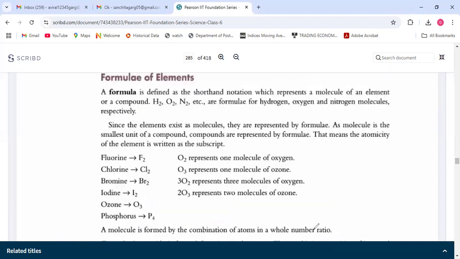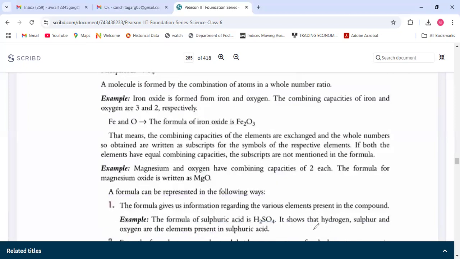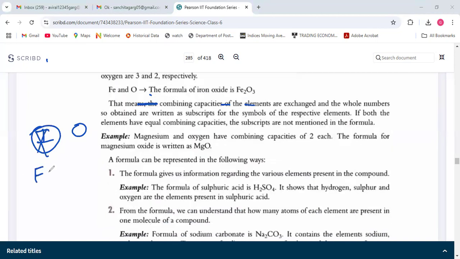So now we will move ahead. Now iron oxide. See, from this word, this is a compound, and we can understand that iron and oxygen are used. So now we will take them, Fe and O. Iron oxide. Iron's valency we know is 2. But do we write iron like this? No. Iron's symbol is Fe. This you have to remember, some common ones: Fe and O.